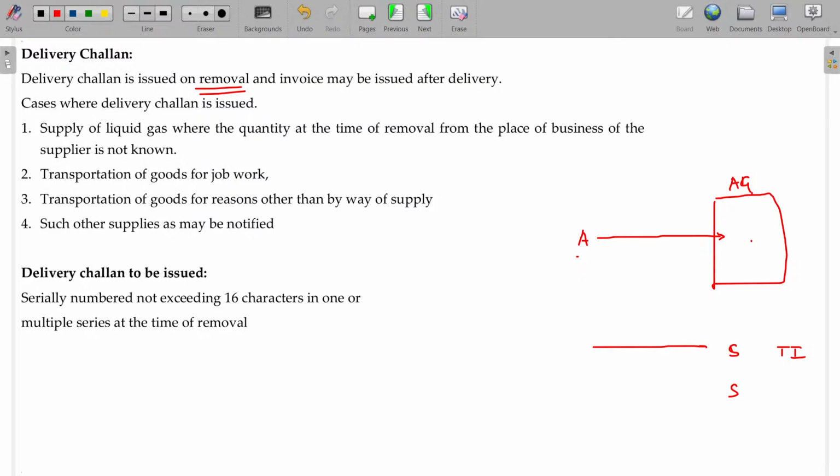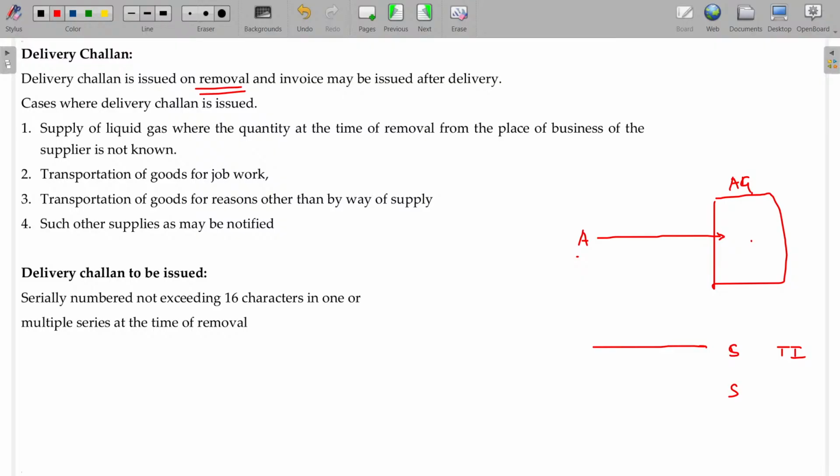You cannot issue the tax invoice. Of course, it's not a bill of supply also. Bill of supply means supply. If you are not a registered person but you are giving the bill, then it's called a bill of supply. If you are a registered person and you are giving the bill, then it's called a tax invoice. But it is not a supply at all, yet the goods are moving from one place to the other.